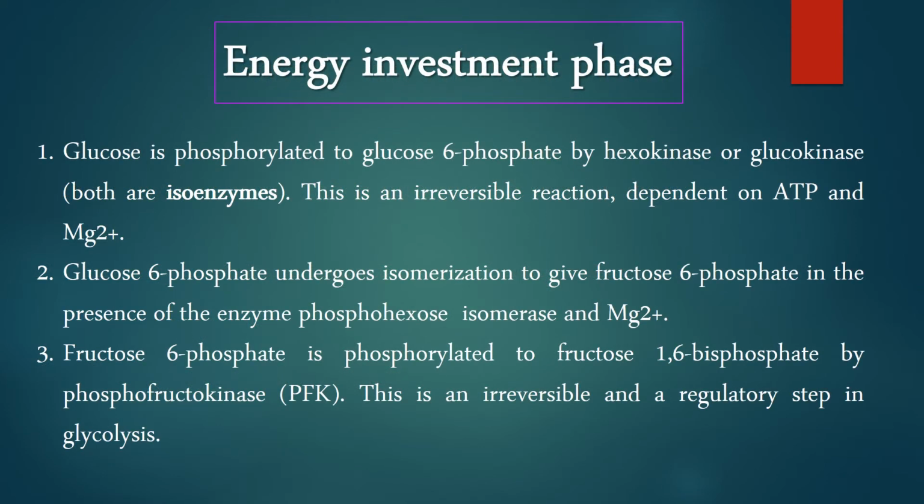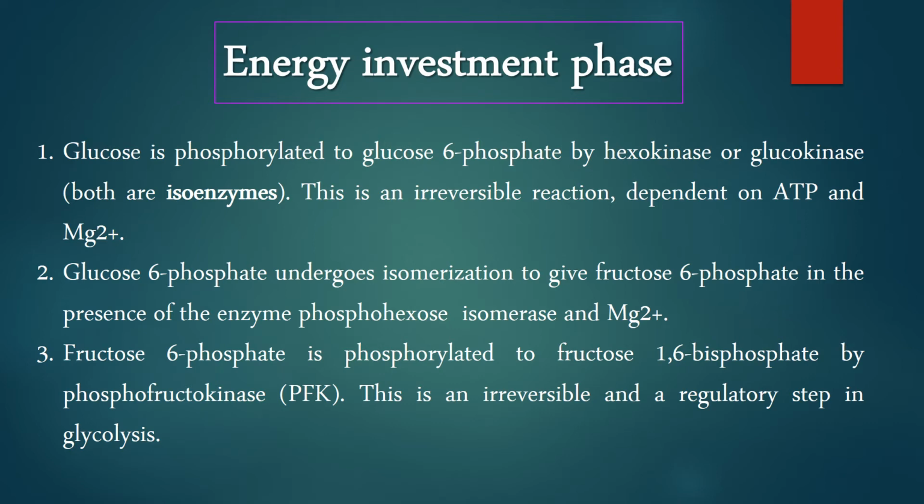Energy investment phase. Step number 1. Glucose is phosphorylated to glucose 6-phosphate by hexokinase or glucokinase, both are isoenzymes. This is an irreversible reaction, dependent on ATP and magnesium. Step number 2. Glucose 6-phosphate undergoes isomerization to give fructose 6-phosphate in the presence of the enzyme phosphohexose